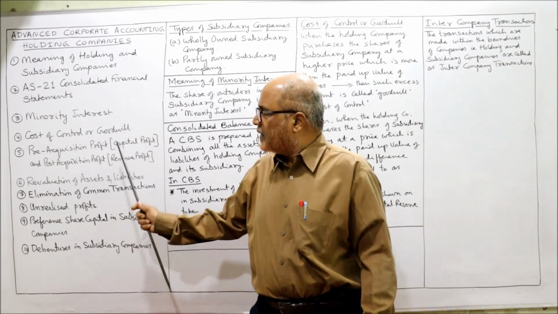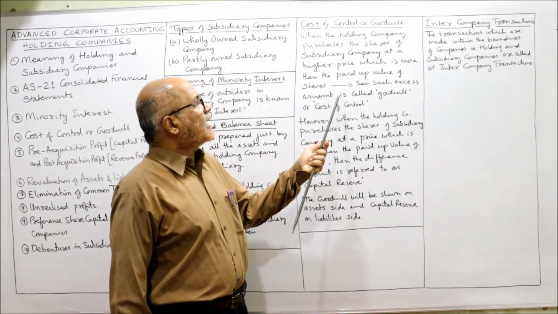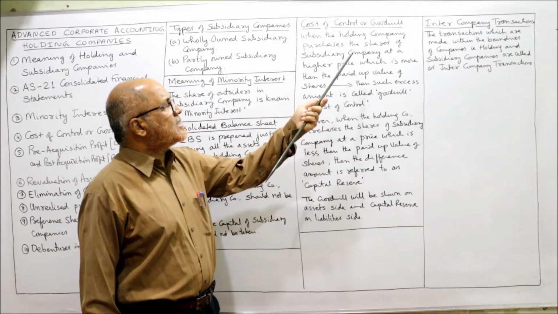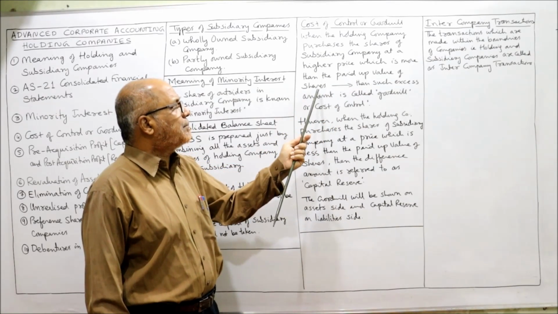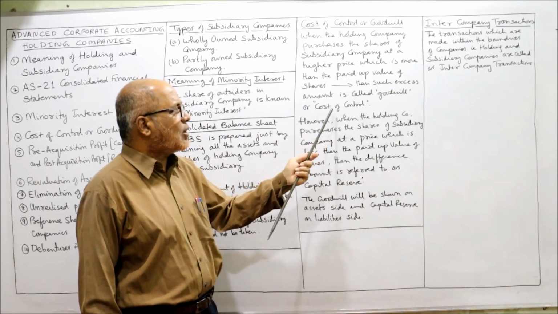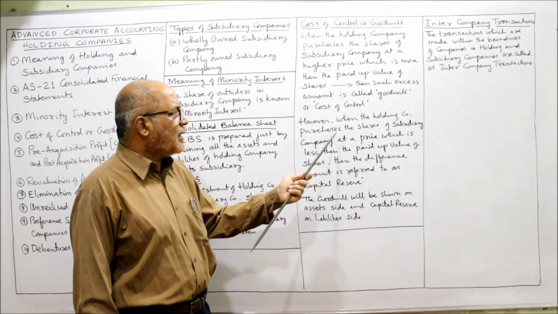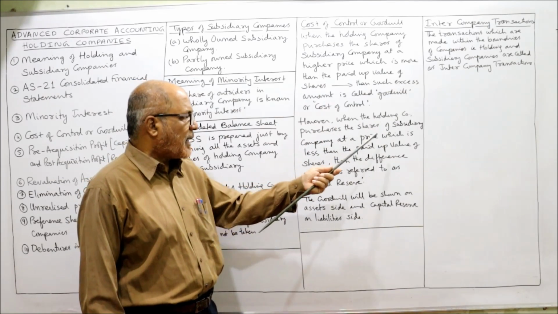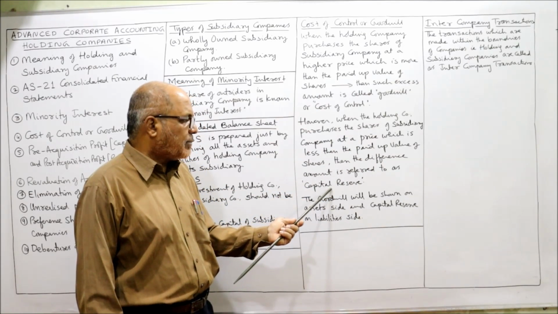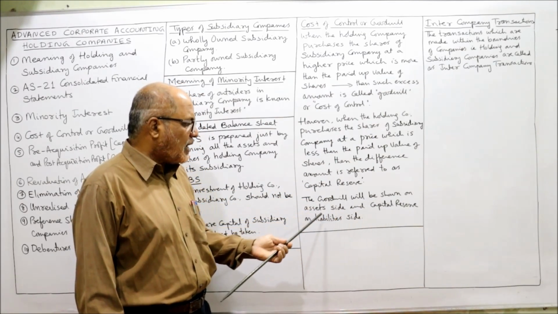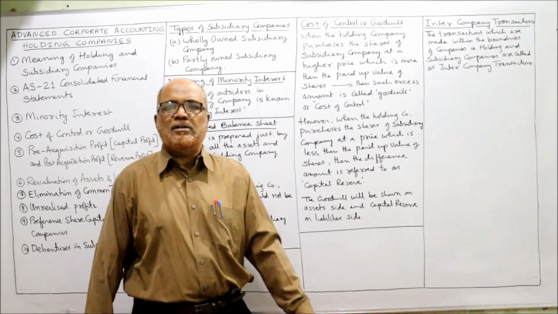That is the point. So this is the goodwill or capital reserve. When the holding company purchased the shares of subsidiary company at a price higher than the paid up value, then such excess amount is called goodwill. However, when the holding company purchased the shares of subsidiary company at a price which is less than the paid up value of shares, then the difference amount is called capital reserve. The goodwill will be shown on asset side and capital reserve on the liability side.